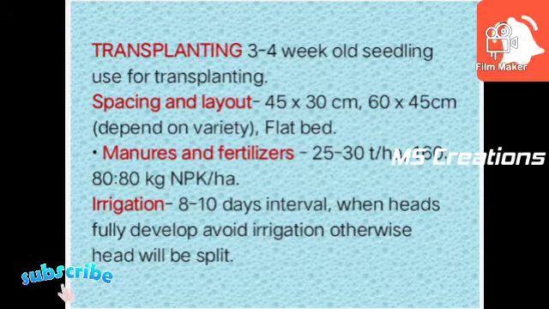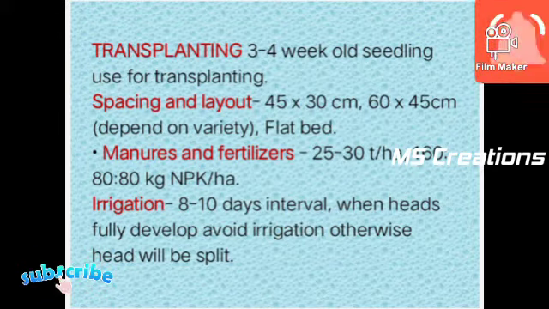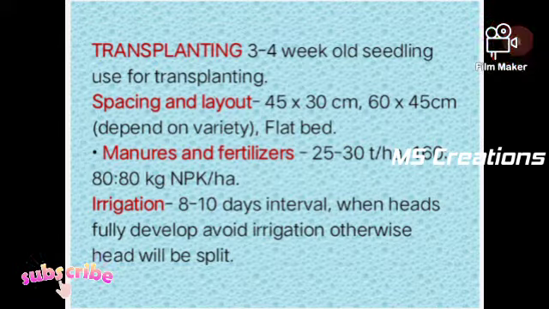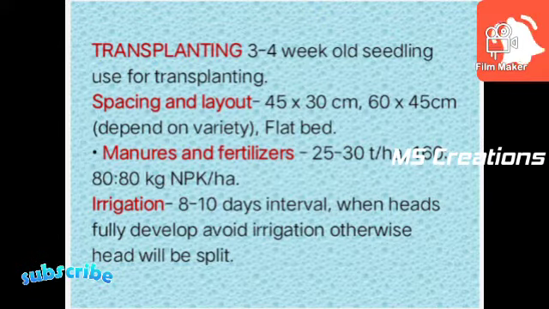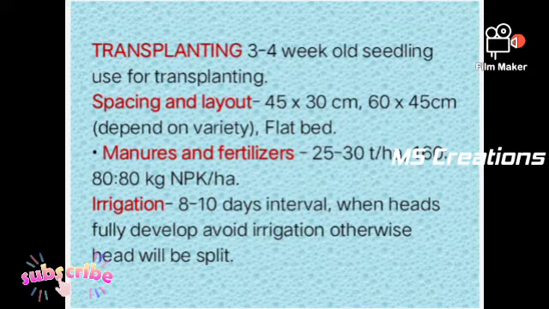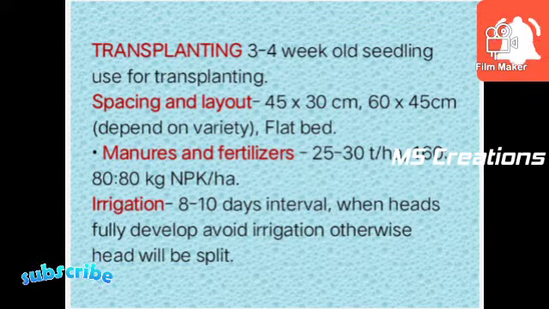Then the transplanting at a proper spacing. Next point is the spacing and layout. The spacing is 45 by 30 centimeter or 60 by 45 centimeter. It depends upon the variety, early or late. The planting method is ridges for general use, but sometimes the flatbed method is also used for transplanting of cabbage seedlings.